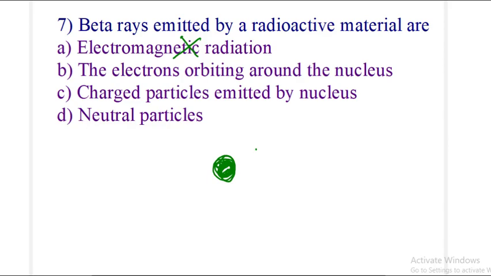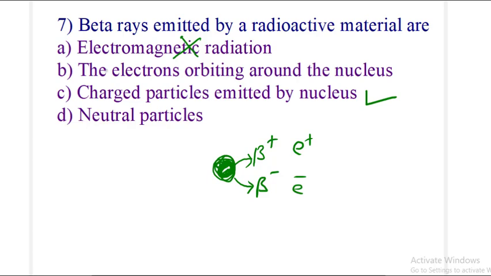Beta rays can be of two types, beta plus or beta minus. When the nucleus has an excess number of neutrons, it emits beta minus radiation. When the nucleus has an excess number of protons, it emits beta plus. Beta minus is an electron and beta plus is a positron. So this option is correct.